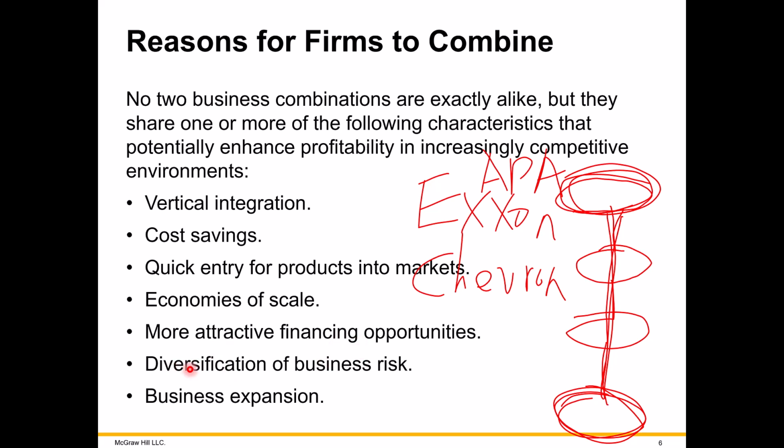Or maybe you want to spread your risk by investing in a different industry. Sometimes they call these conglomerates: one overall company purchasing companies in different industries. So if one industry goes bad, hopefully the other one will increase in value or at least stay constant. It's not cyclical or seasonal. And of course, just expanding your business in general is a reason to purchase other companies.